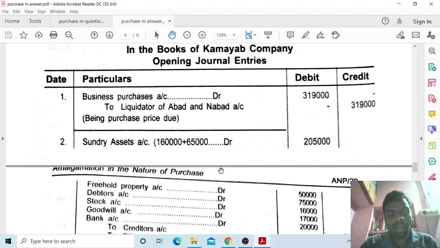ABARD Limited 2,23,000 plus NABARD Limited 96,000 is equal to 3,19,000. Business purchase account debit to liquidator of ABARD Limited and NABARD Limited, being purchase price due 3,19,000. 3,19,000 means 2,23,000 of ABARD Limited and 96,000 of NABARD Limited.